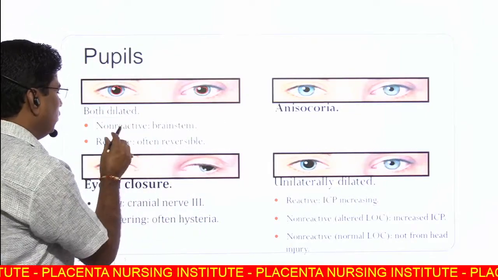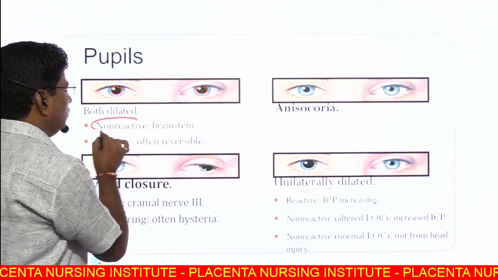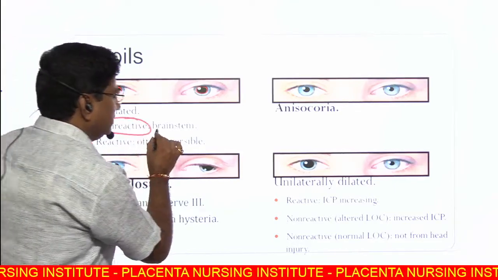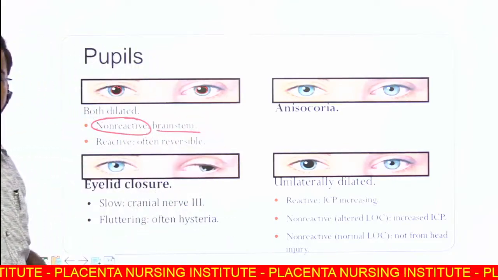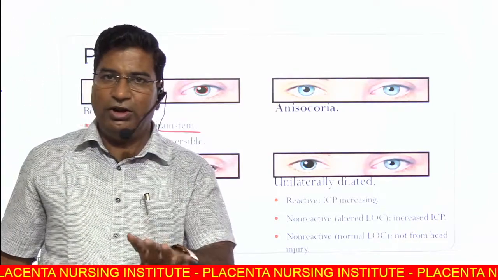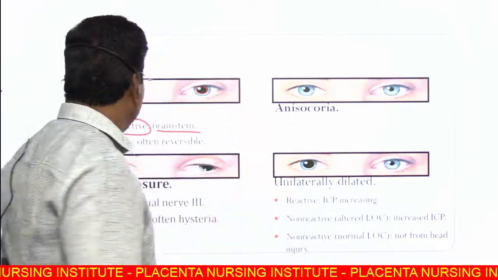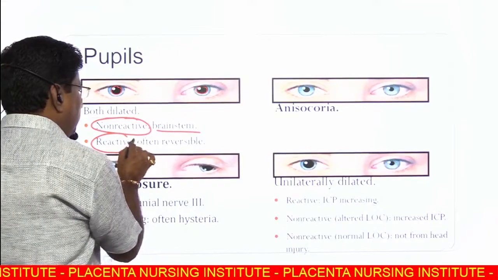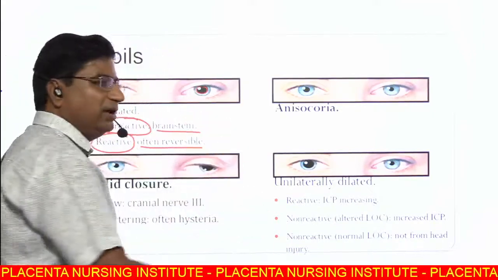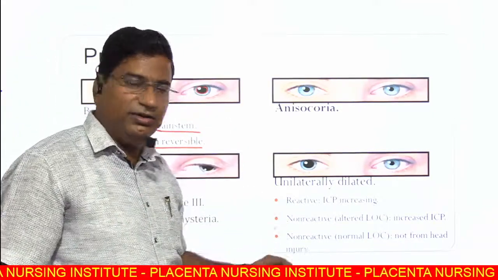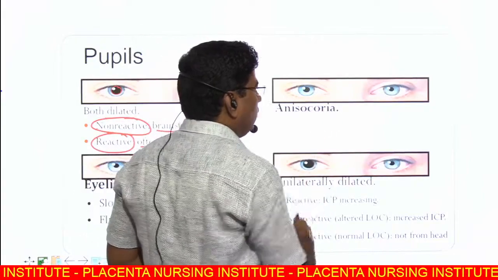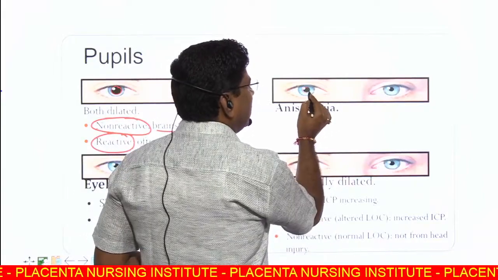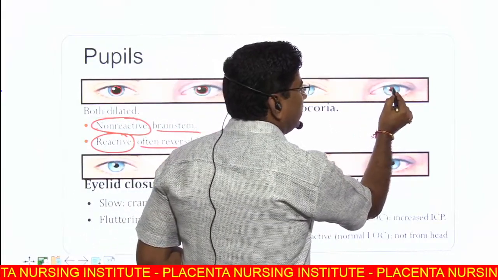If this is non-reactive, this is brain stem injury. Both are dilated, non-reactive pupils, brain stem. If reactive pupil, often reversible injury. If unequal, this is dilated and this is constricted.